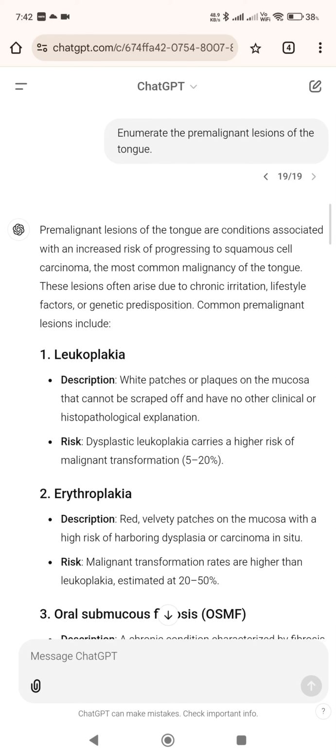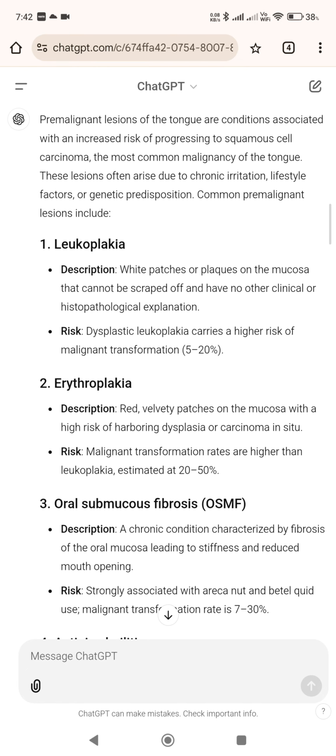Premalignant lesions of the tongue are conditions associated with an increased risk of progressing to squamous cell carcinoma, the most common malignancy of the tongue. These lesions often arise due to chronic irritation, lifestyle factors, or genetic predisposition. Common premalignant lesions include: 1.